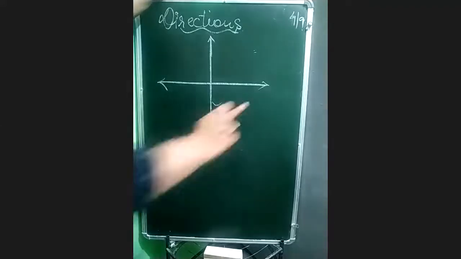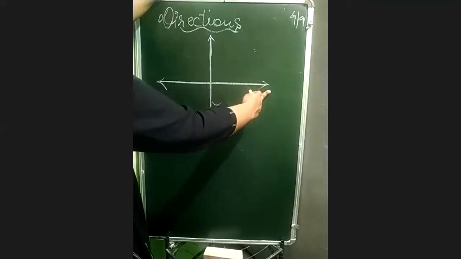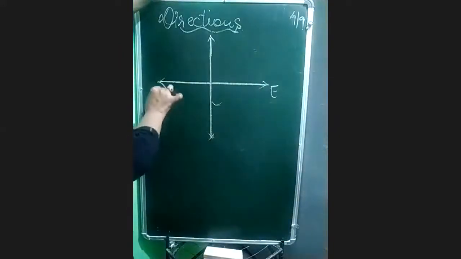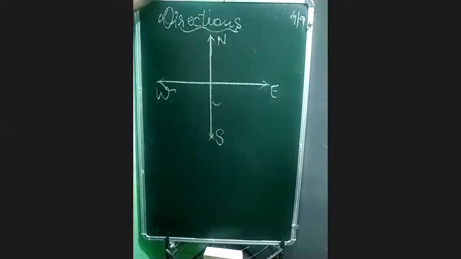East. Right side east, left side west. Remember, this is east, west, north, and south. And remember, if your direction becomes wrong, everything will become wrong. So remember, try making this figure many times so that you can remember which side is east, which side is west, where is north, where is south.